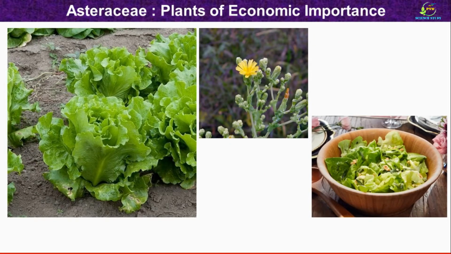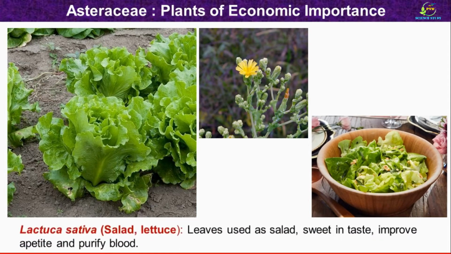Then this is the third important plant of the Asteraceae family. Botanical name of the plant is Lactuca sativa, commonly known as salad or lettuce. This is the actual photograph of the plant and this is the inflorescence of the plant. The leaves of the plant are used as salad. The leaves are sweet in taste, improve appetite and are also used for the purification of blood.